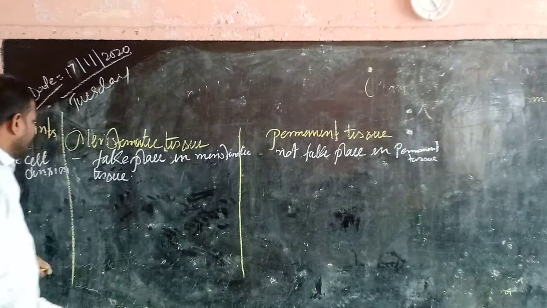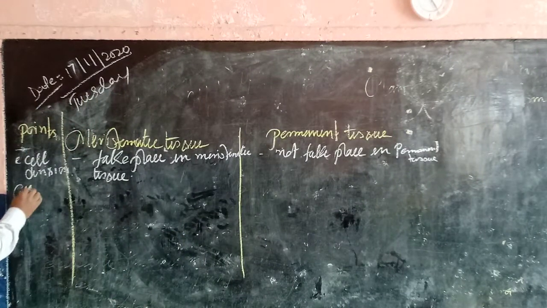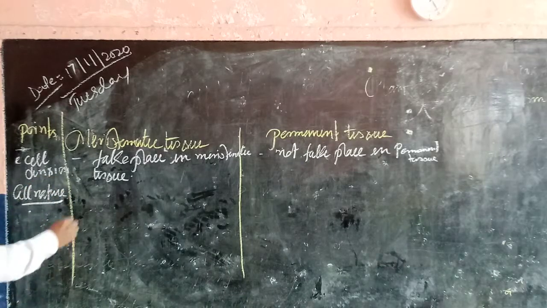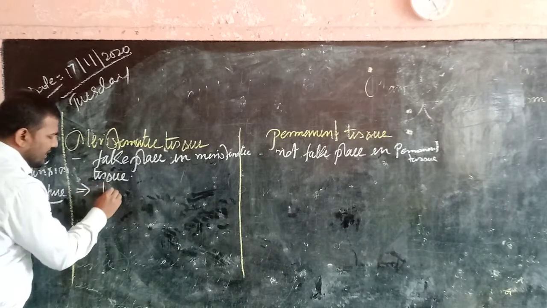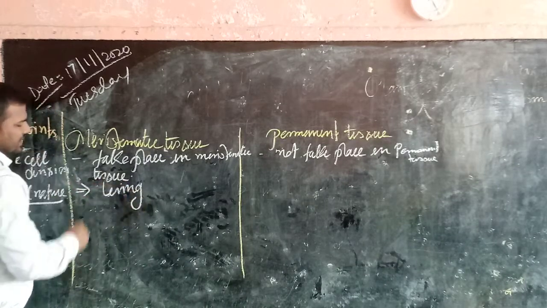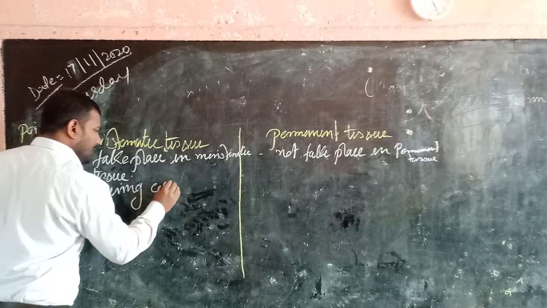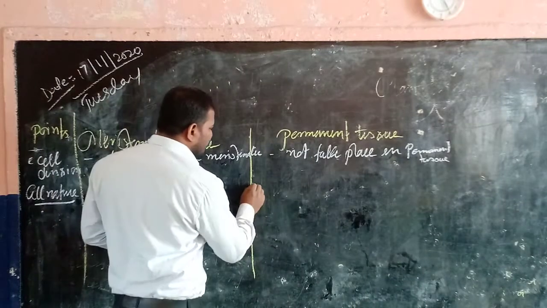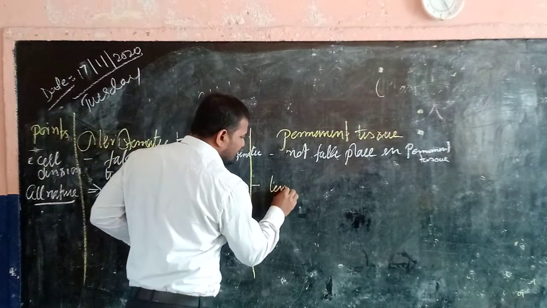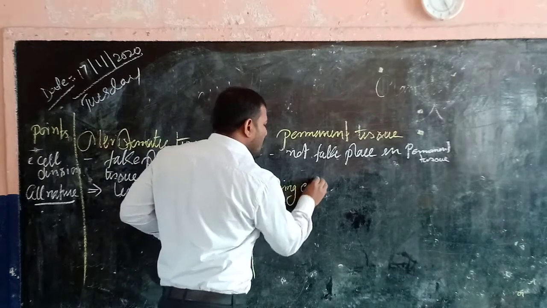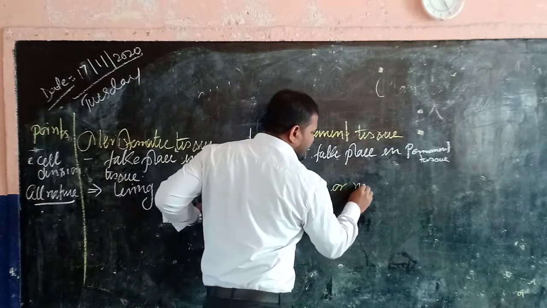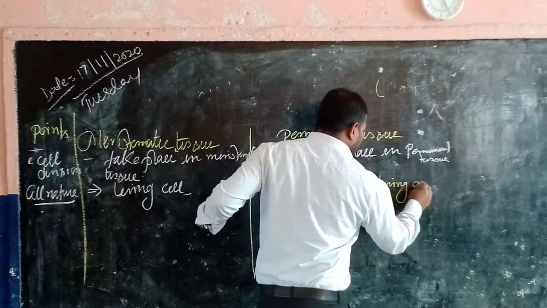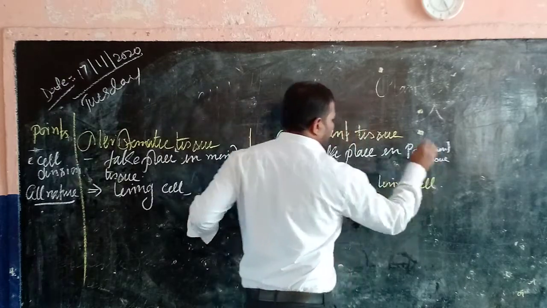Next, cell character or cell nature. All the cells of meristematic tissue will be living. So meristematic tissue contains living cells. But in permanent tissue, cells will be living or non-living, or dead cells.